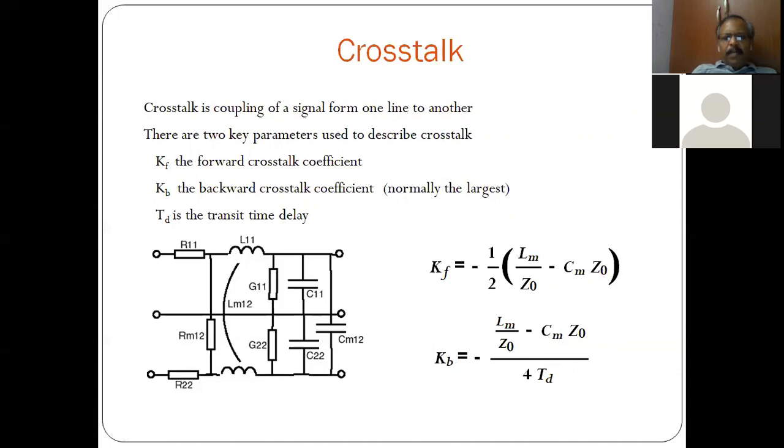LM is the mutual inductance, which is coupling the two lines. And CM is a capacitance which is responsible for connecting line 1 to line 2. Even though there is no physical capacitor, because of the dielectric between two transmission lines or two conductors, it provides a capacitive effect. So the forward and backward crosstalk coefficients depend on all these factors.